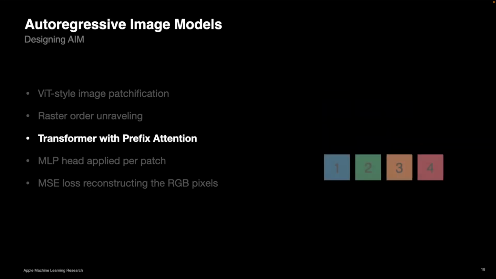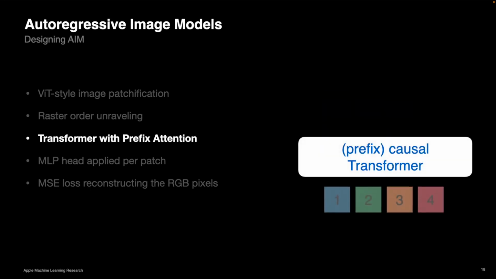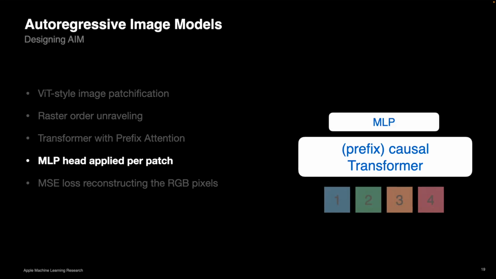Afterwards, we just feed it to a causal transformer, so a transformer that has causal attention, exactly similar to LLMs. For the prefix part, I will discuss it more later, but for now, we can assume it's just a simple causal attention transformer, identical to the ones we use for decoder-only LLMs. Afterwards, we have an MLP that's applied per patch.